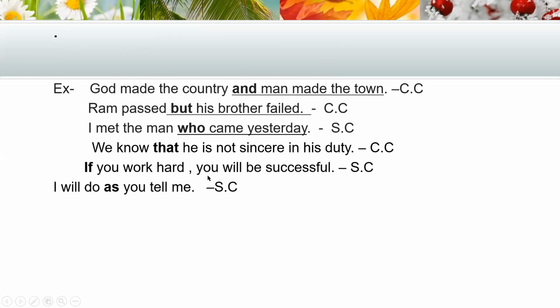If you work hard, you will be successful. You will be successful is the main clause. If you work hard is a subordinate clause because if is a subordinator, a subordinating conjunction. I will do as you tell me. I will do gives complete meaning, but the next part, as you tell me, has been connected with a subordinator, so it is a subordinate clause. I hope everybody gets some ideas about it.